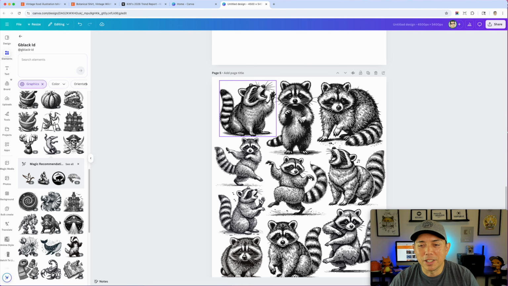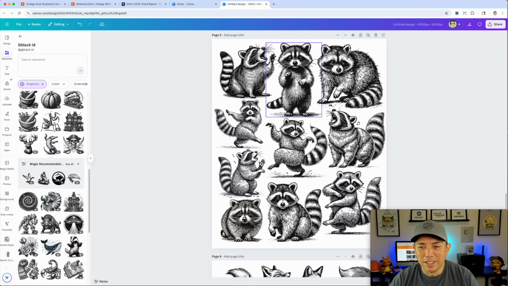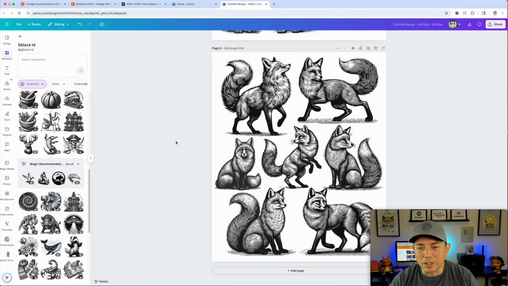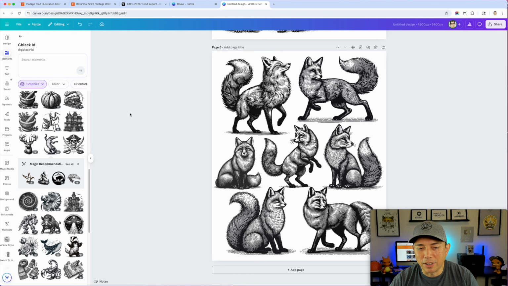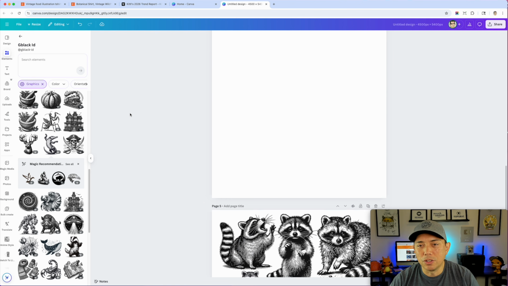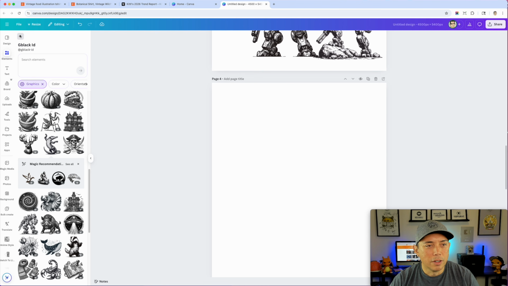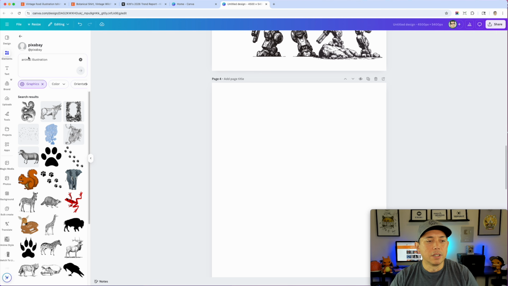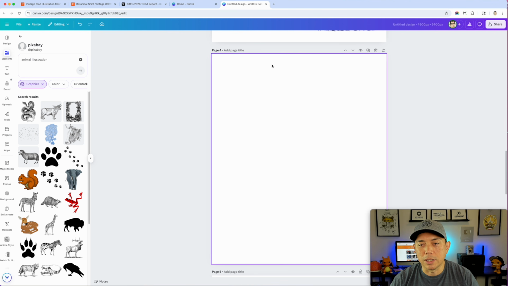I found all these raccoons in here. Look at that. So this could be one thing. Here's all the foxes that I found in here. Now you don't have to do those things too. You can do vintage illustration, gamer stuff, or different foods. Like I said, I think it would be really cool, but I didn't do it, is all the Italian foods, or all the Korean foods or Japanese foods. That could be really cool if somebody wants to do that. I think that could stand out.